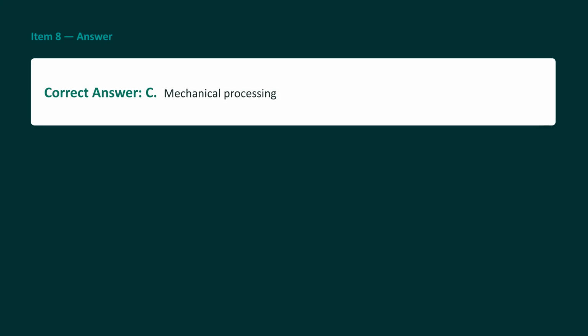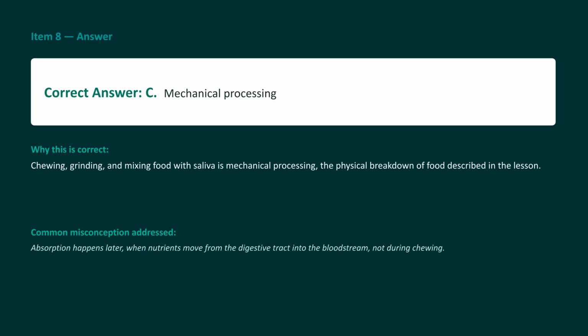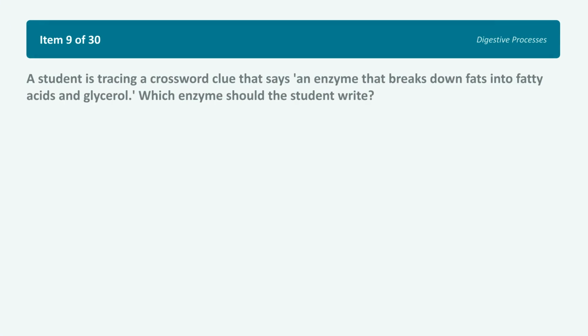The correct answer is C, mechanical processing. Chewing, tearing, grinding, and physically mashing food with your teeth while mixing it with saliva is the definition of mechanical processing. A common misconception is choice A, absorption. Absorption occurs much later down the line when nutrients pass through the intestinal walls into your bloodstream, not while you are chewing. Moving to item 9.